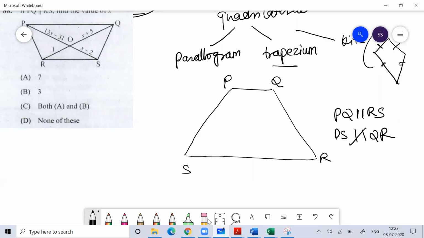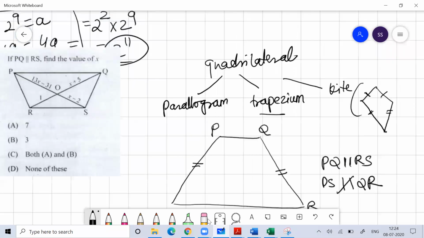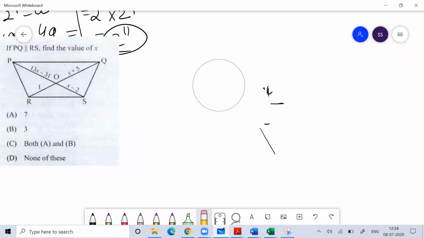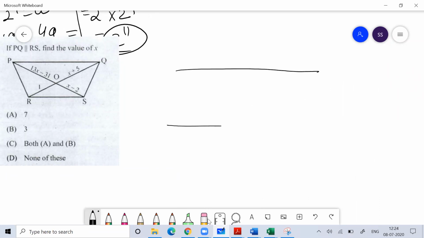And if PS becomes equal to QR, then that is called an isosceles trapezium. So anyway, talking about trapezium, if you see this diagram, if you remember the concept of similar triangles and the concept of parallel lines, this angle and this angle will be equal. Why will they be equal? Corresponding angles.